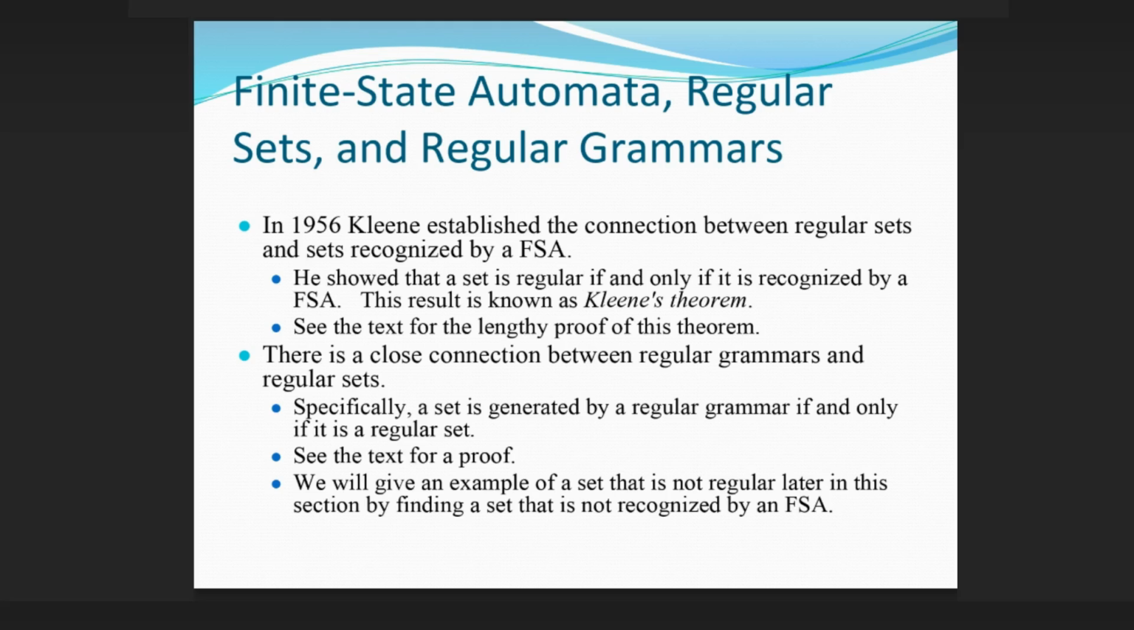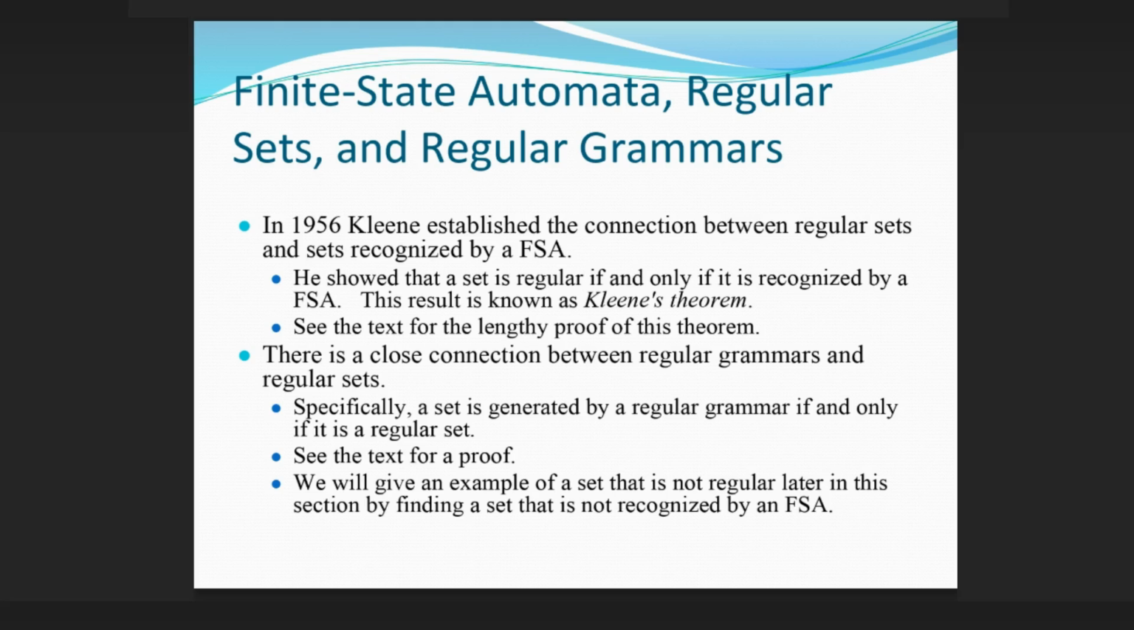Finite state automata, regular sets, and regular grammars. In 1956, Kleene established the connection between regular sets and sets recognized by an FSA. He showed that a set is regular if and only if it is recognized by an FSA. This result is known as Kleene's theorem. See the text for the lengthy proof of this theorem. There is a close connection between regular grammars and regular sets. Specifically, a set is generated by a regular grammar if and only if it is a regular set. See the text for a proof.